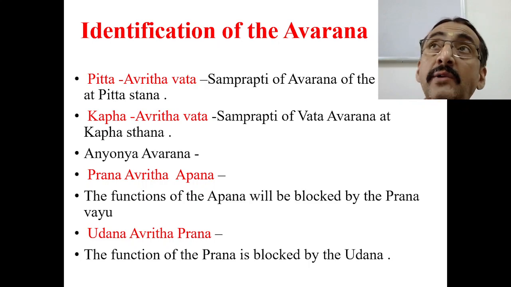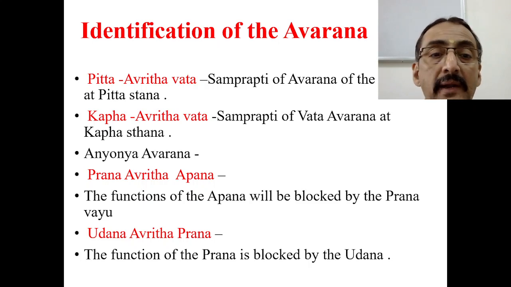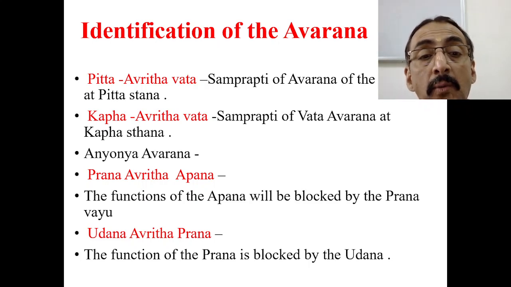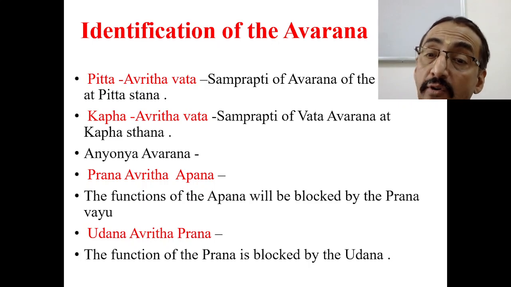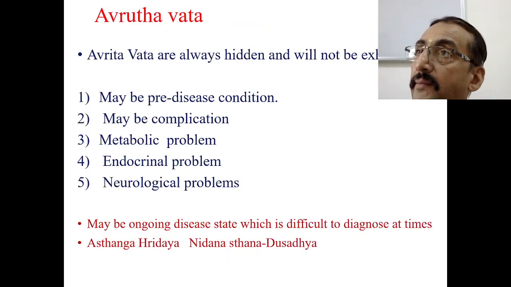Now anyonya avarana is seen, that is prana avruta apana, udana avruta prana. That is, functions of the apana will be blocked by the prana vayu. Functions of the prana are blocked by the udana vayu. Okay, etc. Problems may be there.